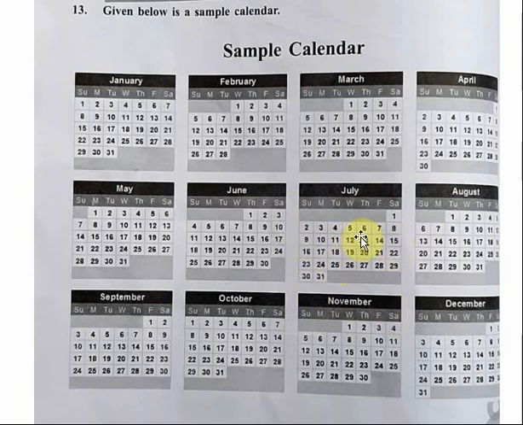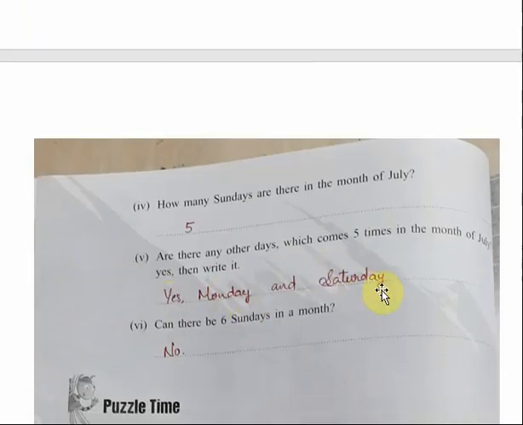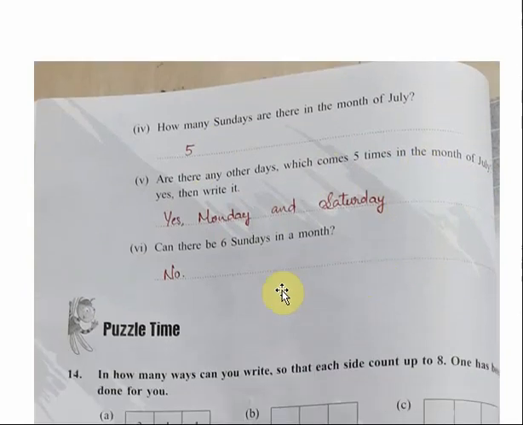And all other days, Tuesday, Wednesday, Thursday, Friday, only 4 times it repeats. But Saturday you can see it is also 5 times. 5 Saturdays are there. 1, 2, 3, 4, 5. So we can write the answer here. Yes, Monday and Saturday also come 5 times in the month of July. So Sunday, Monday and Saturday come 5 times in the month of July.